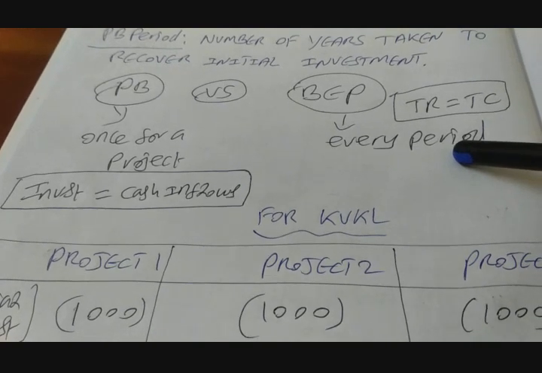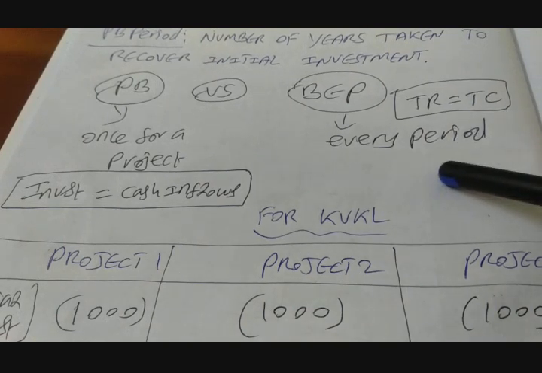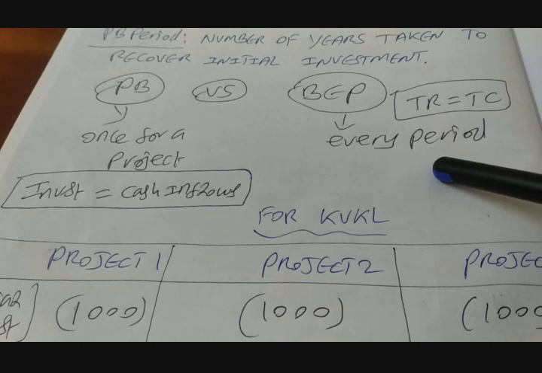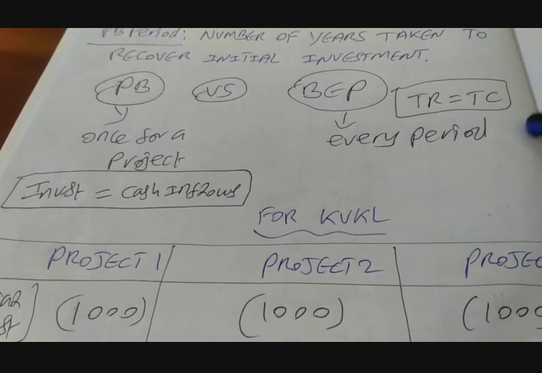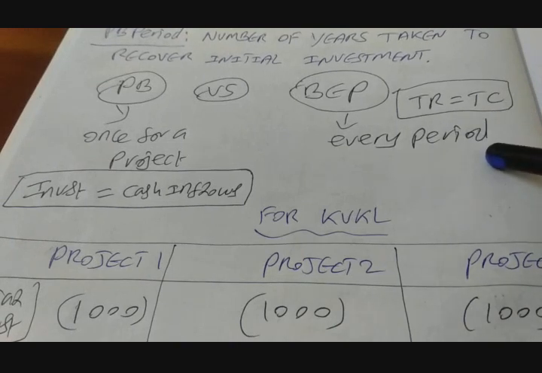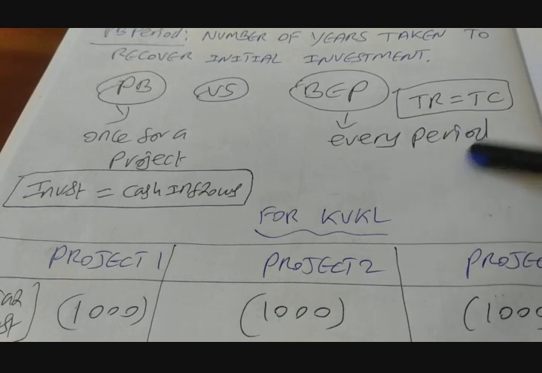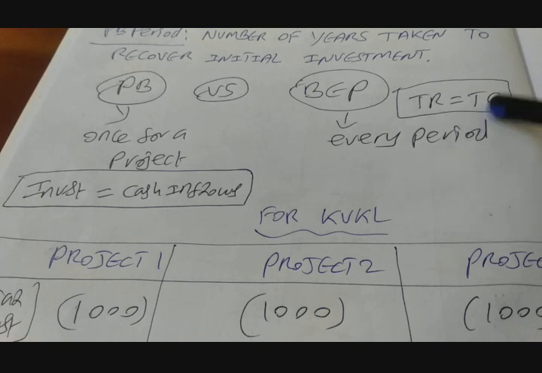So what does it mean? This means every year we are going to compute total revenue. Every year we are also going to compute total cost for the company. So if the company is reporting profit, what does that mean? The company has crossed the break-even point. If the company has reported loss, what does it mean? That means the company has not reached the break-even point.